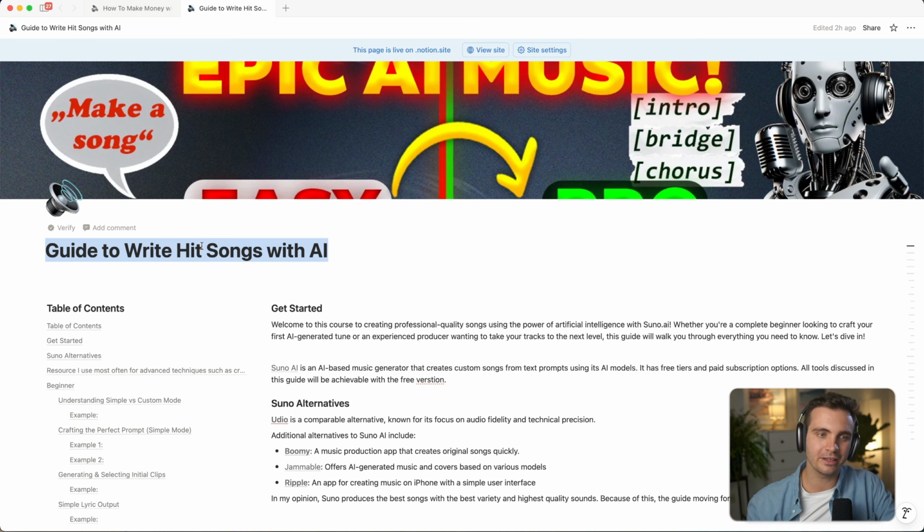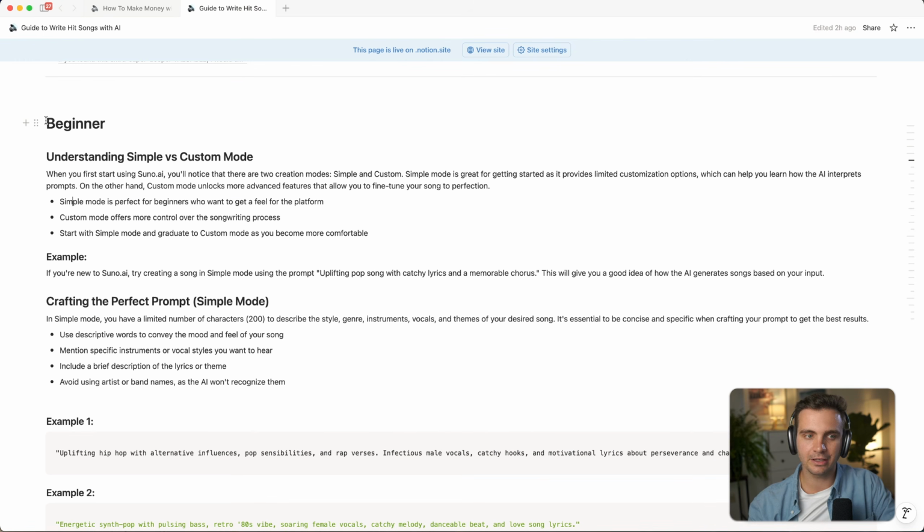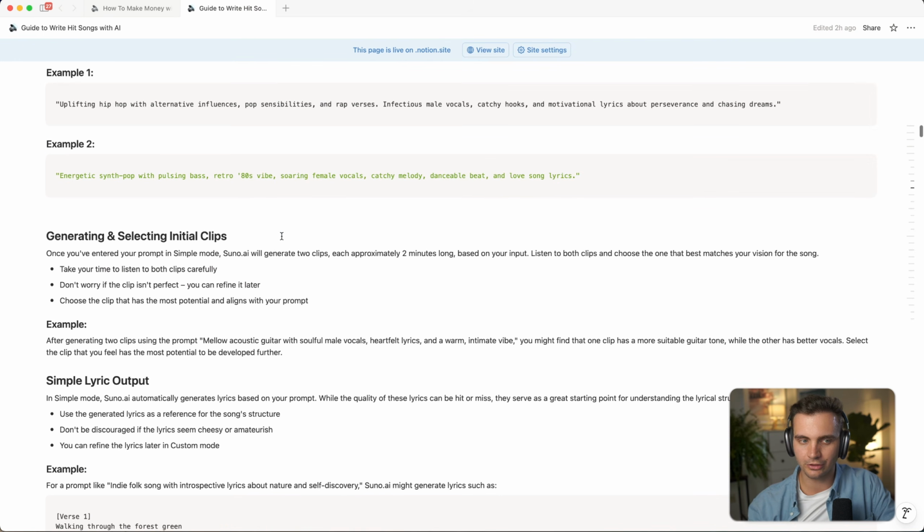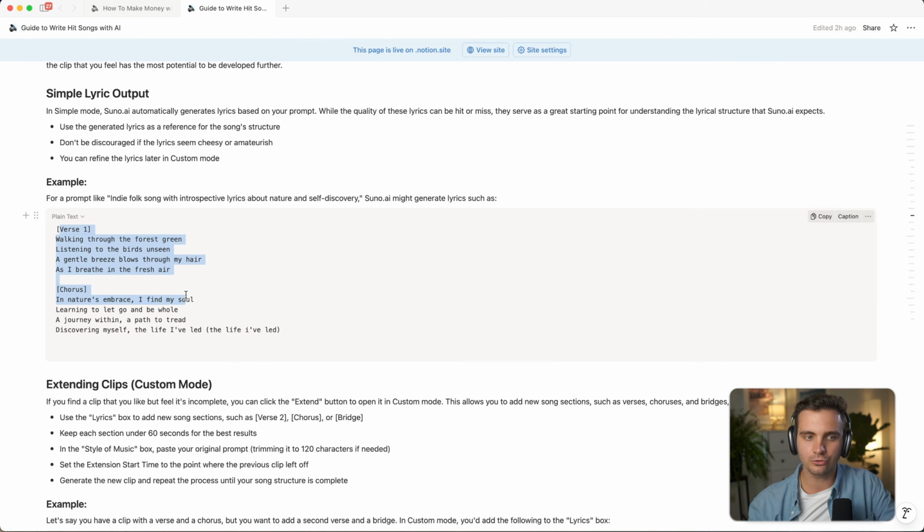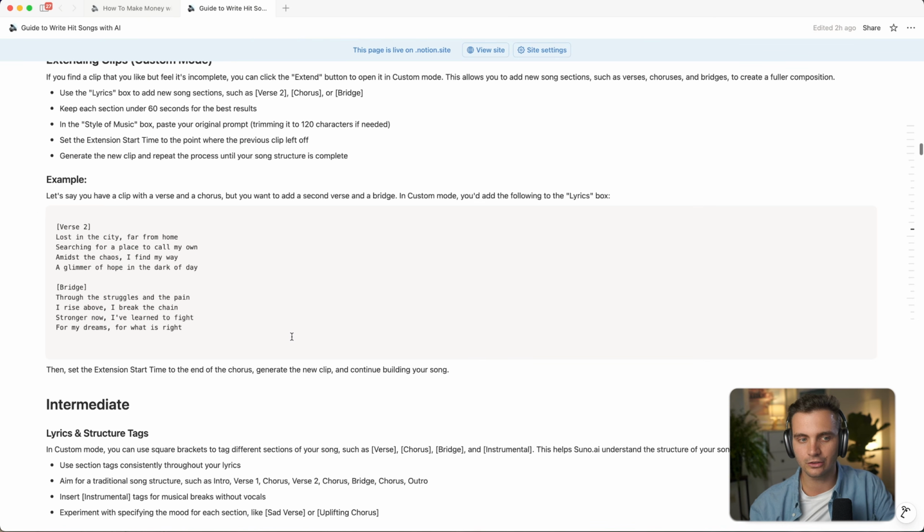So the real question now is how to use all of what we just learned to our advantage in order to prompt better for version 5, so you don't need to create 10 different songs in order to find one that's good. After 50 hours of testing, there are 5 strategies that will save you hundreds of credits. I've compiled them in this master guide on how to write hit songs with AI. This guide is a beginner-friendly guide for anyone to learn how to create music with AI, and it goes into how to create good lyrics as well as good style prompts.